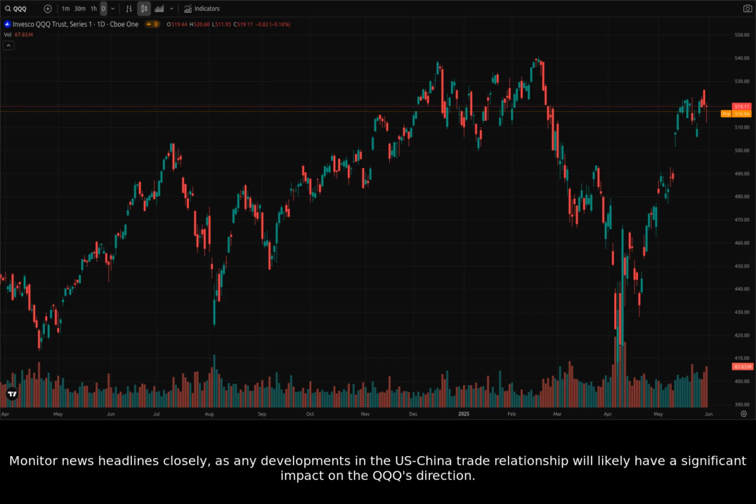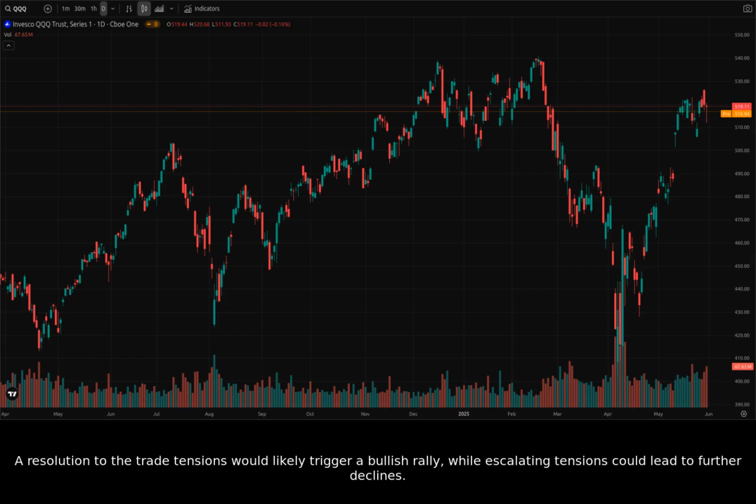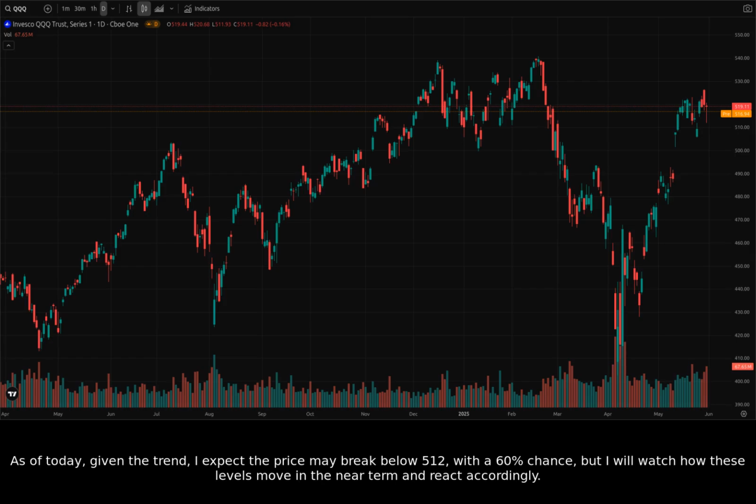Monitor news headlines closely, as any developments in the U.S.-China trade relationship will likely have a significant impact on the QQQ's direction. A resolution to the trade tensions would likely trigger a bullish rally, while escalating tensions could lead to further declines. As of today, given the trend, I expect the price may break below 512 with a 60% chance, but I will watch how these levels move in the near term and react accordingly.